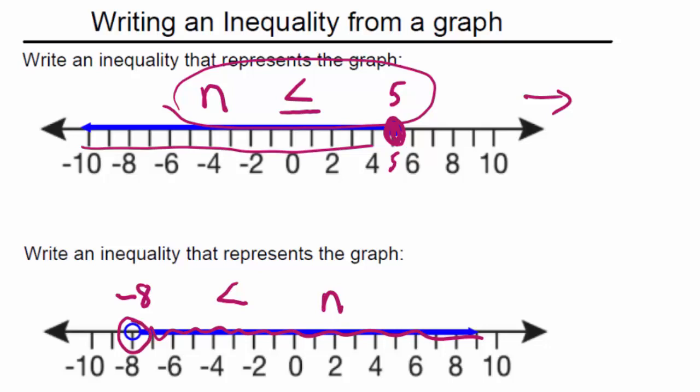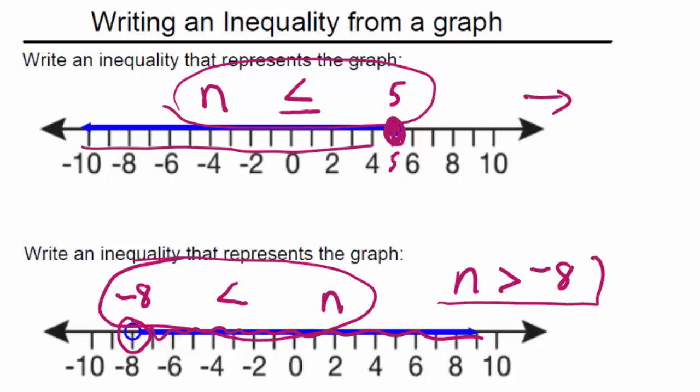Now, I can read this here technically as a solution. I can read that as -8 is less than n, but I'm just going to reverse that around using the symmetric property. So I'm going to call it n, and then I'm going to flip my symbol around. n is greater than -8. Now I would write this as my solution.